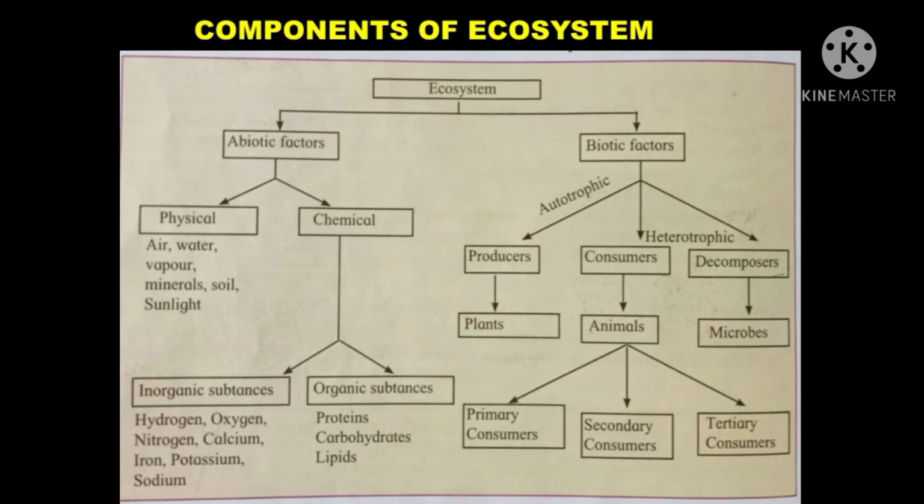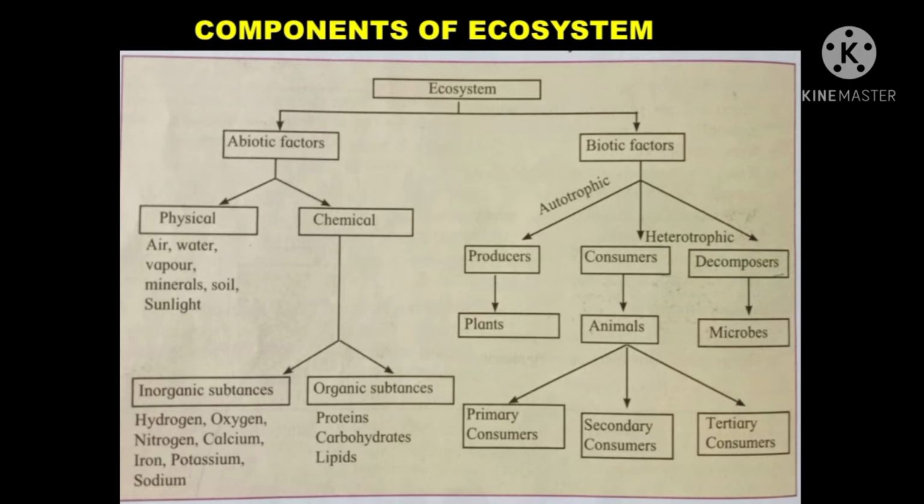Second one is consumers. In consumers, animals come. Animals, we human beings come in consumers. We cannot prepare our own food. Do we prepare our own food? No, we are dependent on plants. So, animals are placed under consumers. They consume food from plants. Now, third one is decomposers, in which microbes come. Microbes means microorganisms. They play a very important role in biotic factors.